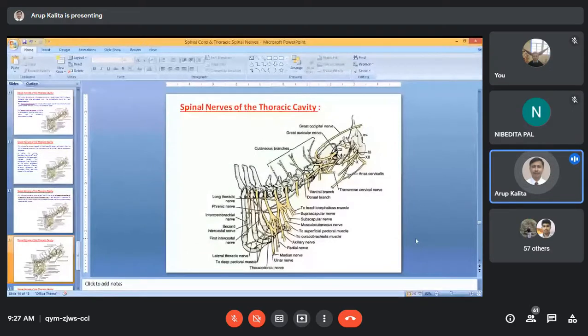Now you see, this is the vertebral column: C6, C7, C8, T1, T2, like that. Here you see this is C8, that means cervical. Cervical is a little bit different, I will not talk about that one. Now this is the T1 thoracic vertebra.